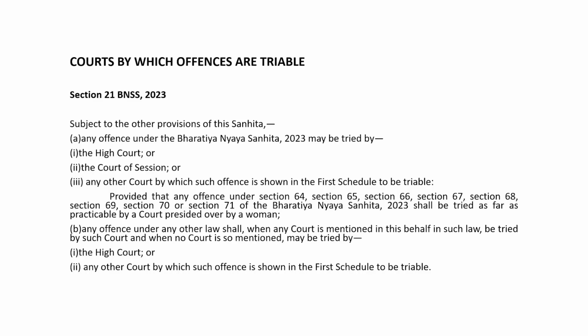In the same spirit, in the heading of section 21, which says courts by which offences are triable, the executive magistrate is absent here again.